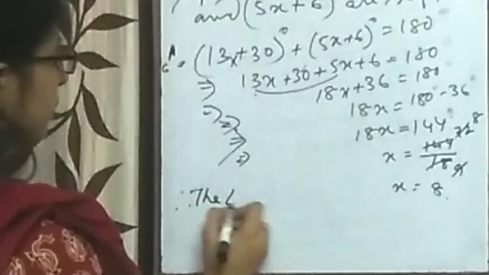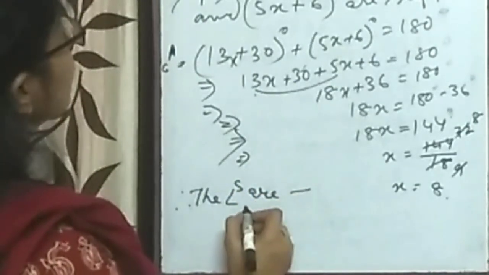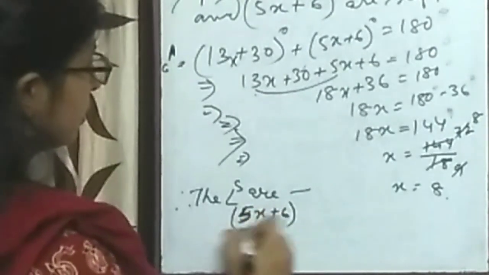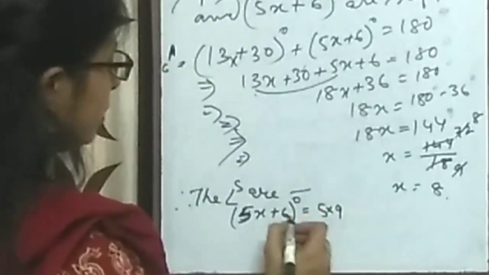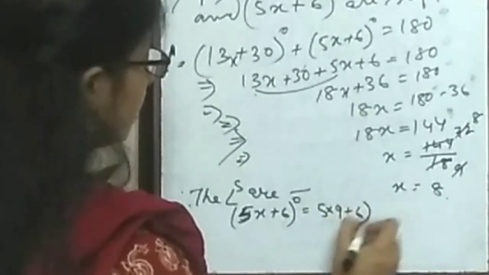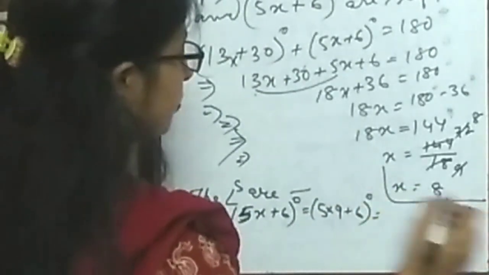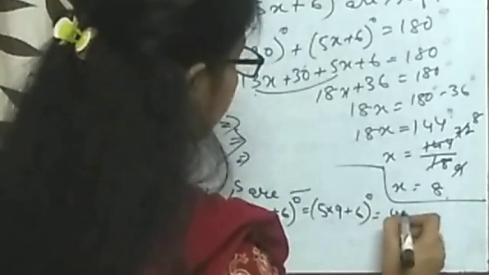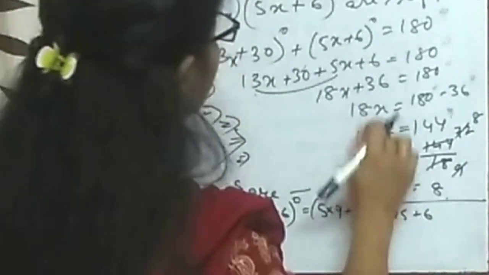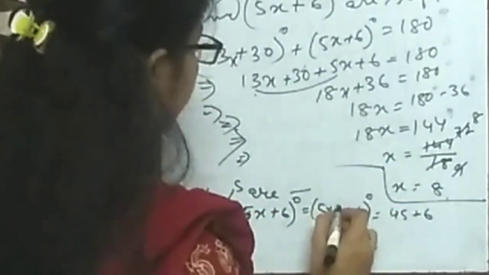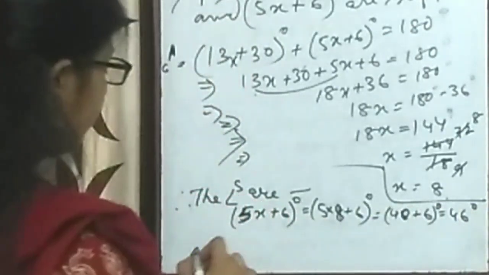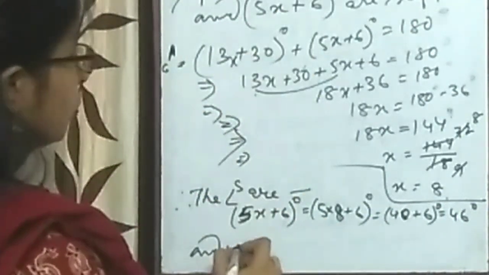Therefore, the angles are, one by one you go on replacing. 5x plus 6 degree, 5 into 9 plus 6. Sorry, not 9, it is 8. So 46 degree. And by mistake, second one I wrote first.